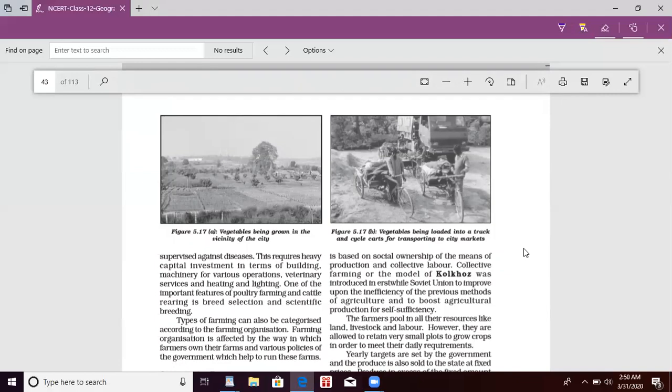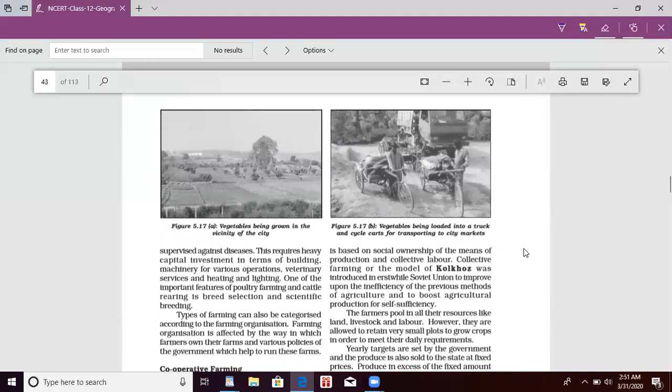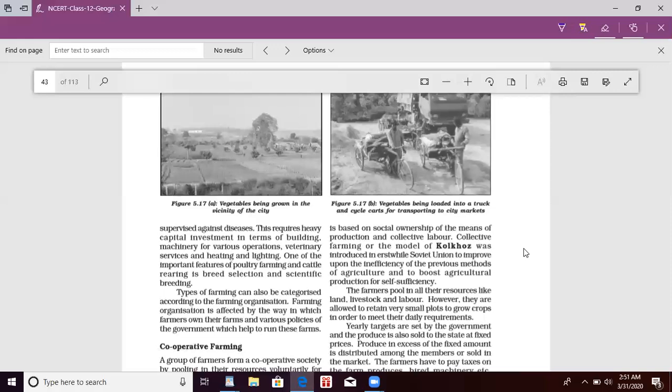Types of farming can also be categorized according to farming organization. Farming organization is affected by the way in which farmers own their farms and various government policies which help in running these farms. Now coming to